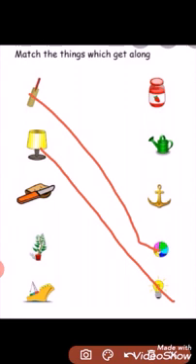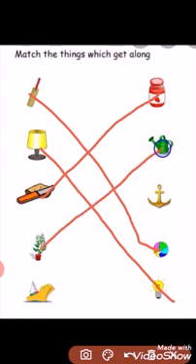Then knife and bread and jam. We apply jam on the slice of bread with the help of knife. Then the plant and watering can. This watering can is used to water the plants.